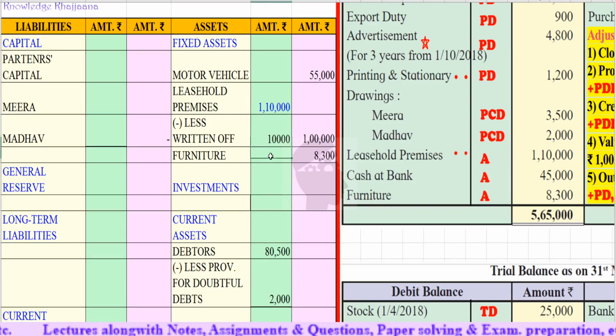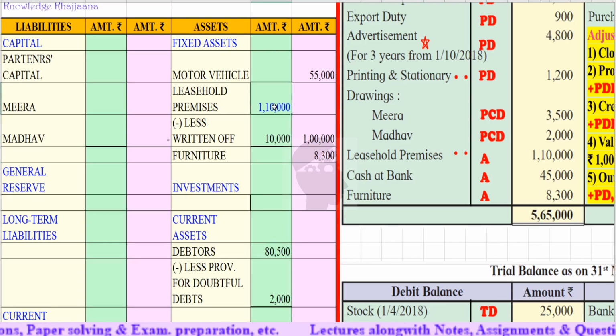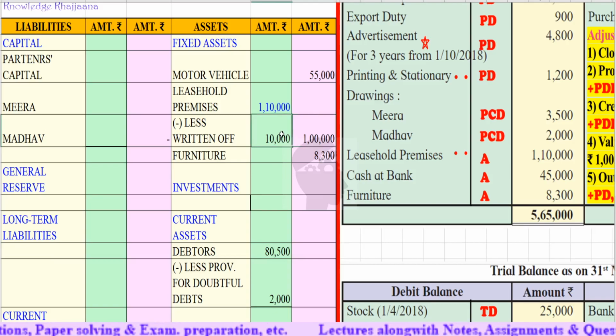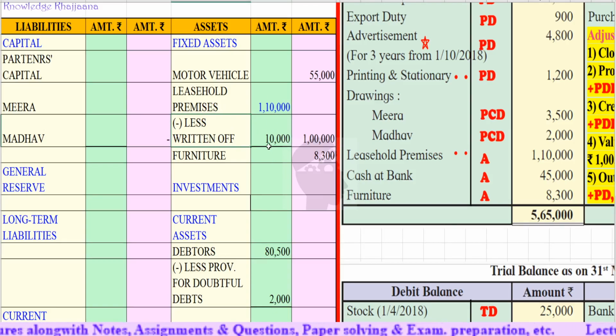How did we calculate 10,000? Because at the start of the financial year the value was rupees 1,10,000, and at the end of the financial year the value of the leasehold premises is rupees 1 lakh. It means the value of that leasehold premises has declined by rupees 10,000. So 10,000 has been written off against that leasehold premises.